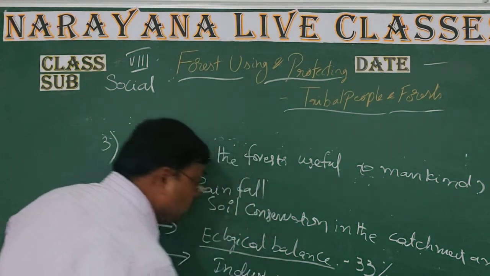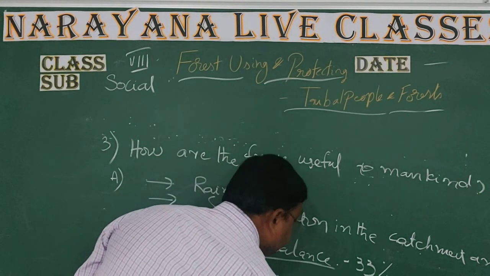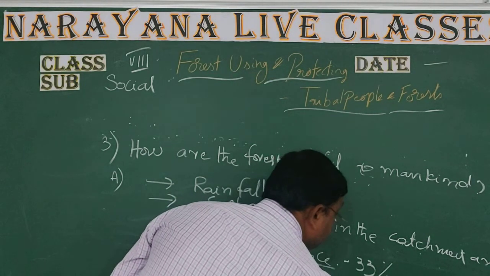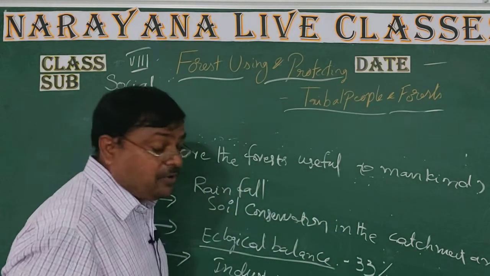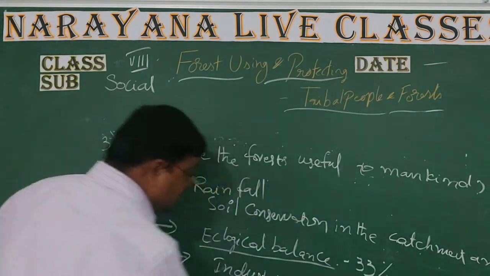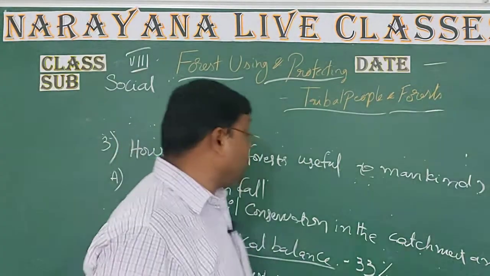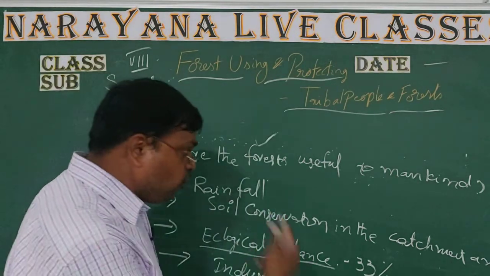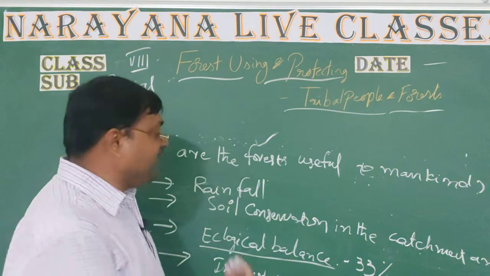Industries are collecting some raw materials. Number of industries are completely utilizing raw materials, right? So these all are important products, and we are collecting from the forest. That's why day to day, the total mankind is completely utilizing the forest products.